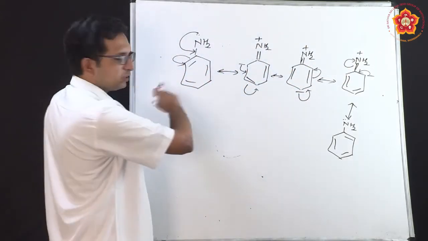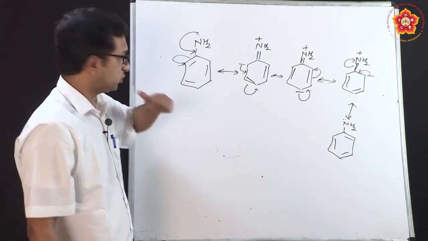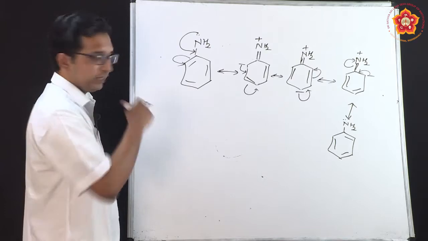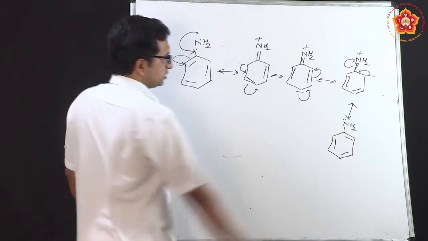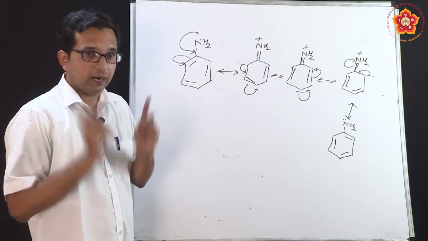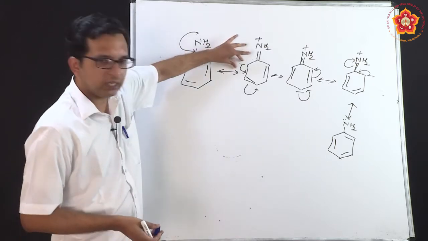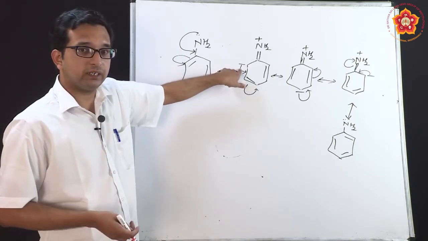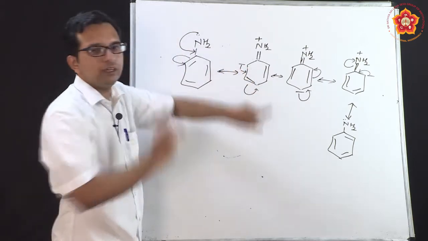What we see in the difference between the first structure and the last structure is just that the double bonds are at different positions, and that is the resonance. Aniline will keep on undergoing this sort of delocalization, and in the process we see that the ortho position has a negative charge, the para position has a negative charge, again the ortho position has a negative charge, which indicates that this compound will undergo electrophilic substitution reaction. Electrophilic because an electron rich center is there at ortho, para, ortho. It is not there at meta. Because an electron rich center is there, a poor electron species, which is called an electrophile, can attack this sort of compound.